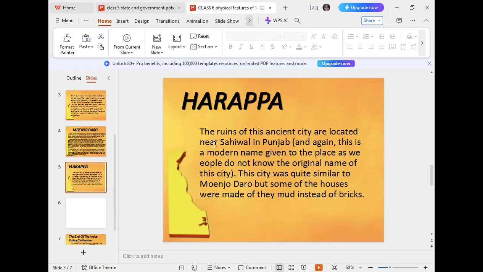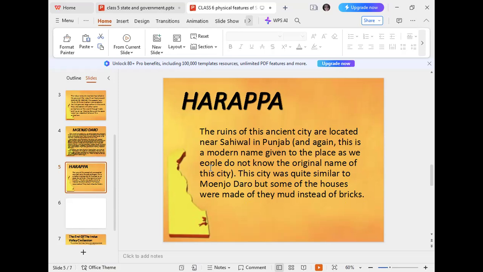It was the same as Mohenjo-daro. The builders of the city were the same, that's why the buildings and the material and the city were the same as Mohenjo-daro. Once again, we don't know the original name of the city, and Harappa is today's name in the modern world. What was the actual name of the city?